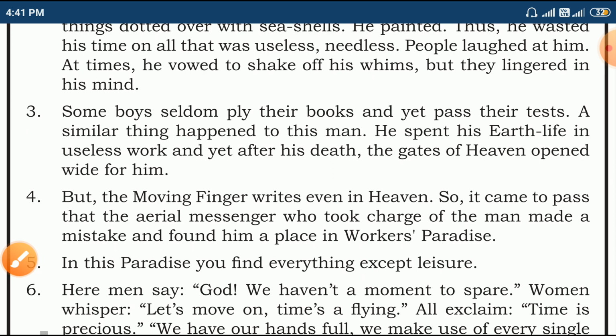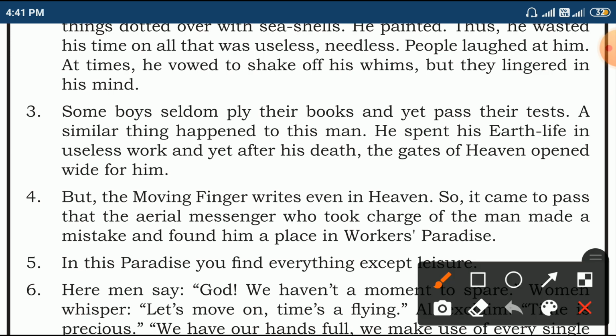But the moving finger writes even in heaven. So it came to pass that the aerial messenger who took charge of the man made a mistake and found him a place in workers' paradise. So whose mistake is it? The aerial messenger's, right? Who brought him to this workers' paradise.